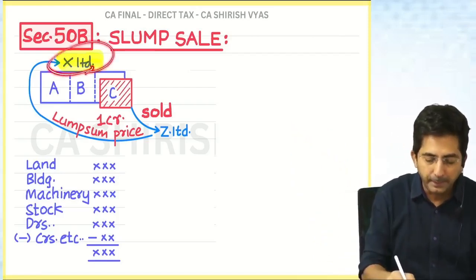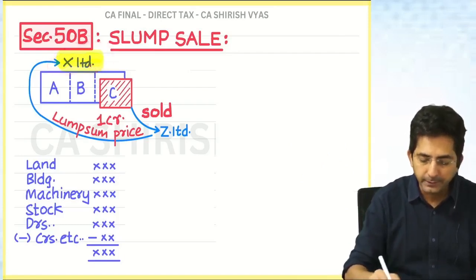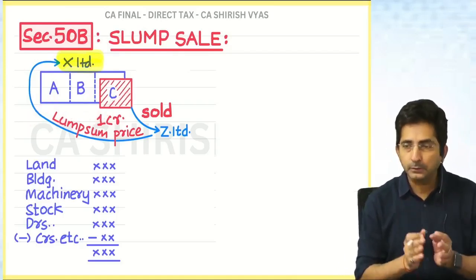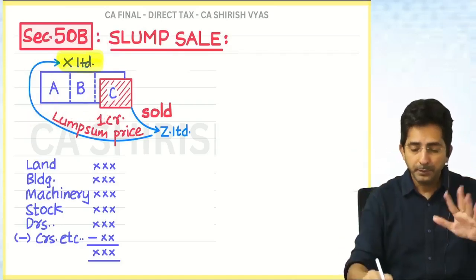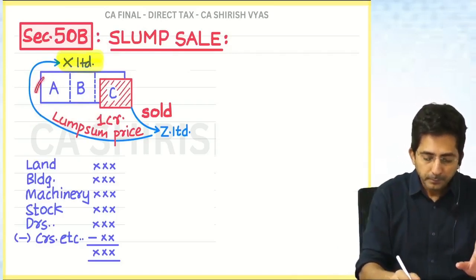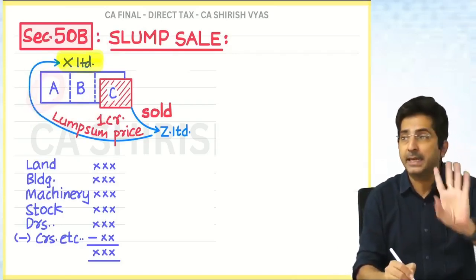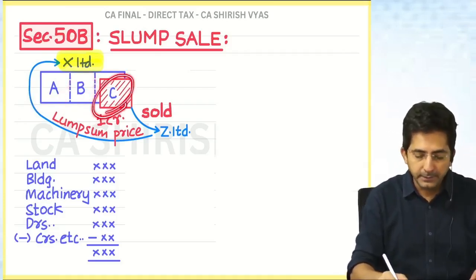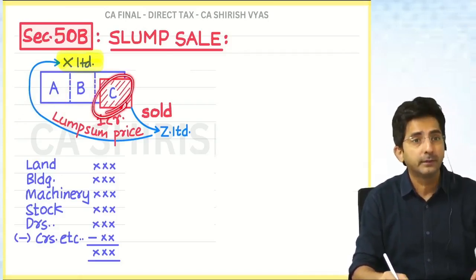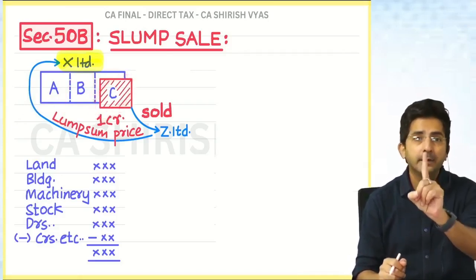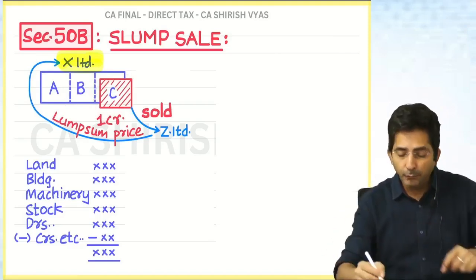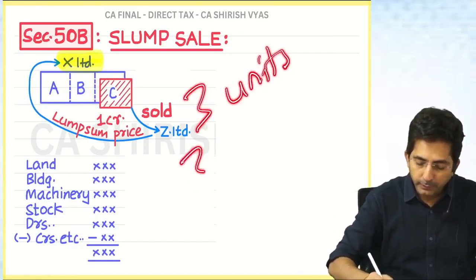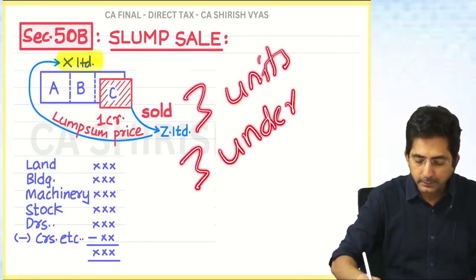Assume X Limited is a big company. It has got 3 divisions. You understand what 3 divisions means? 3 departments or 3 lines of business. Assume in my example, division A is in textiles, division B is in chemical business, and division C is information technology. In short, the company is one, but they've got 3 businesses. We call these 3 units, or we call these 3 undertakings.